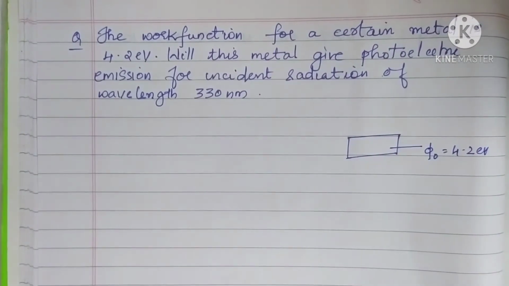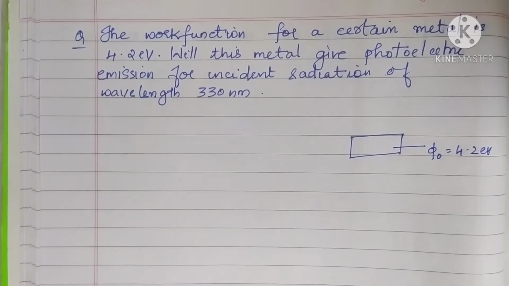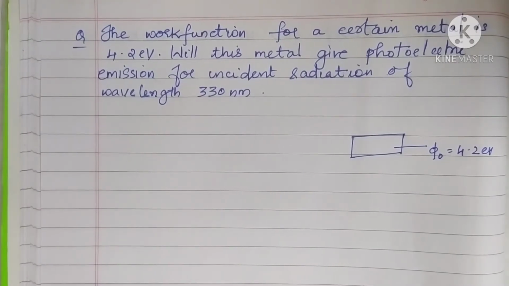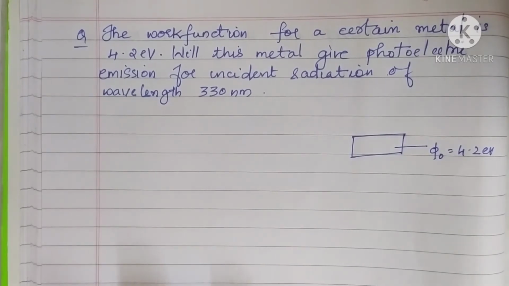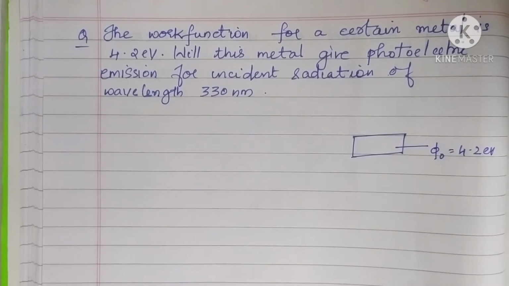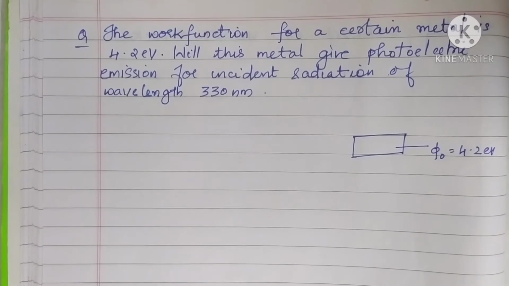You know what work function is: it is the minimum amount of energy required to eject an electron from the metal surface. Your work function is in eV, so you have to convert it into joules.